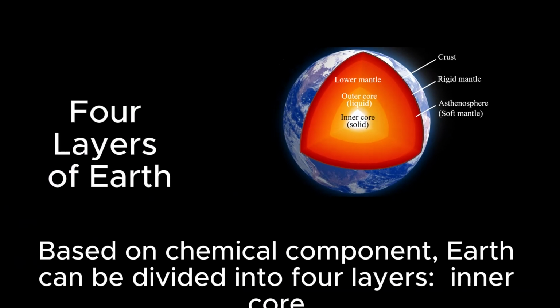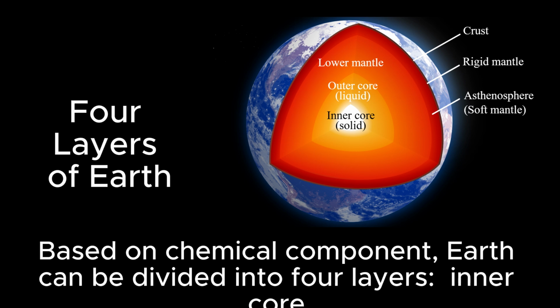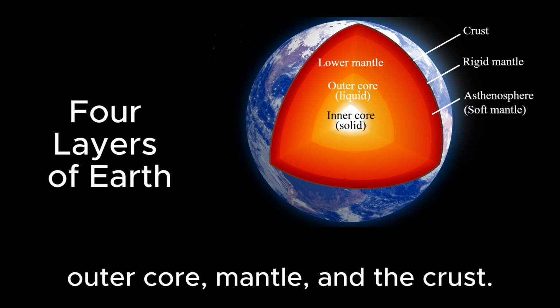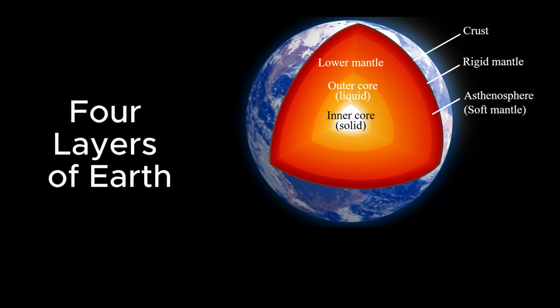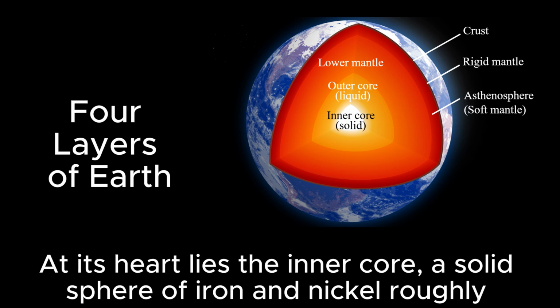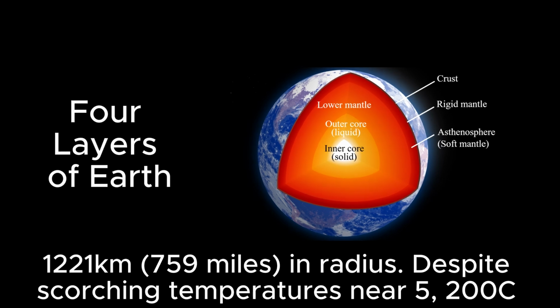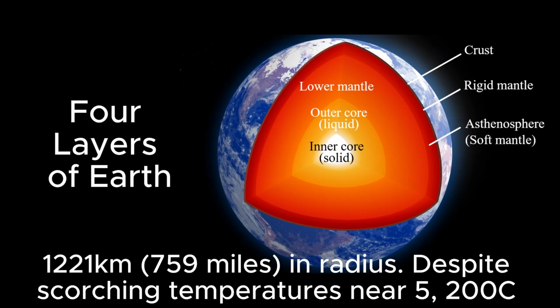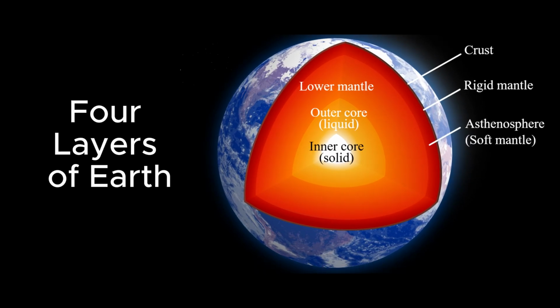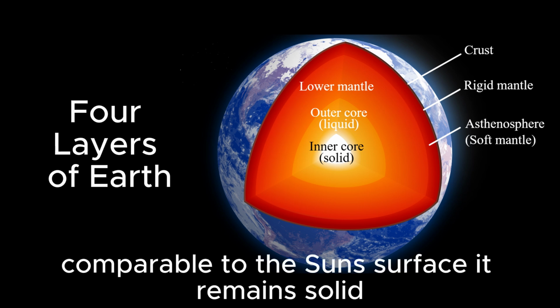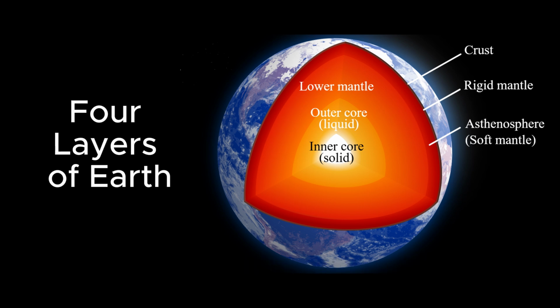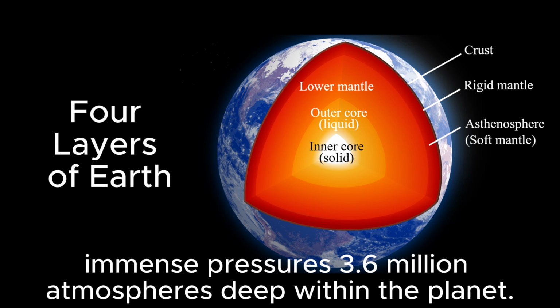Based on chemical composition, Earth can be divided into 4 layers: inner core, outer core, mantle, and the crust. At its heart lies the inner core, a solid sphere of iron and nickel, roughly 1,221 kilometers, 759 miles in radius. Despite scorching temperatures near 5,200 °C, comparable to the Sun's surface, it remains solid. Immense pressures, 3.6 million atmospheres, exist deep within the planet.